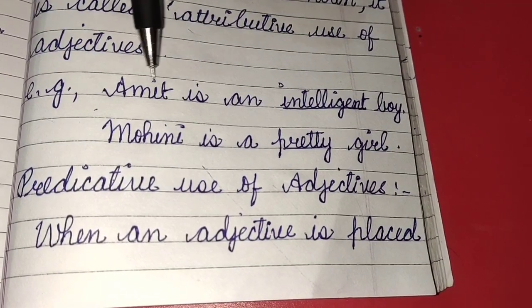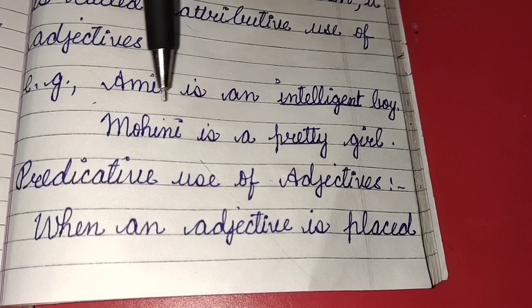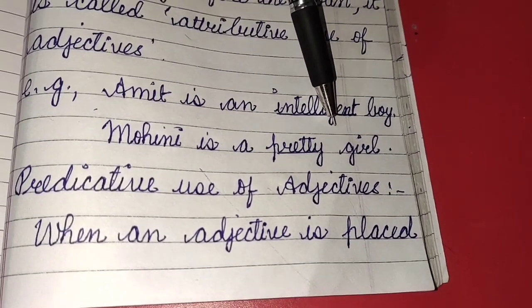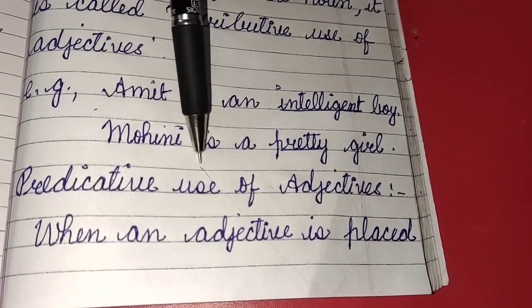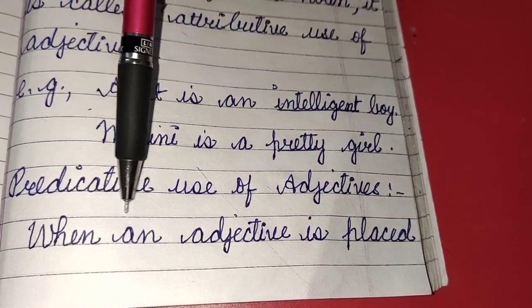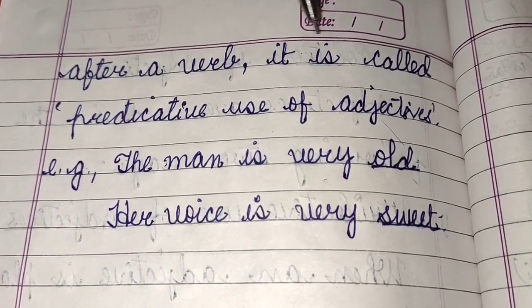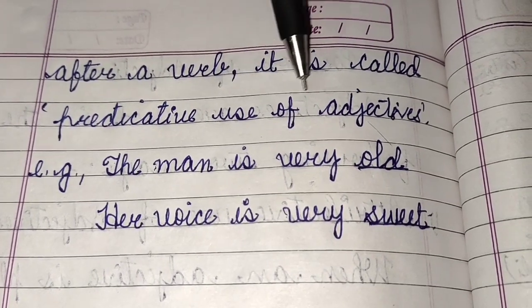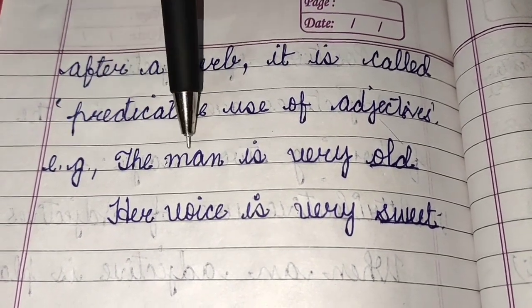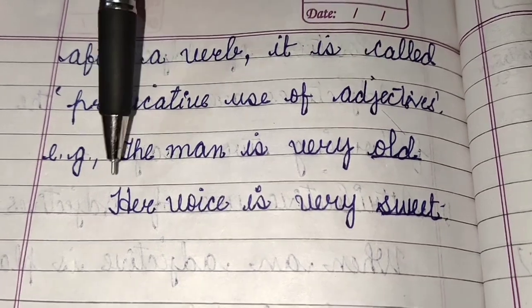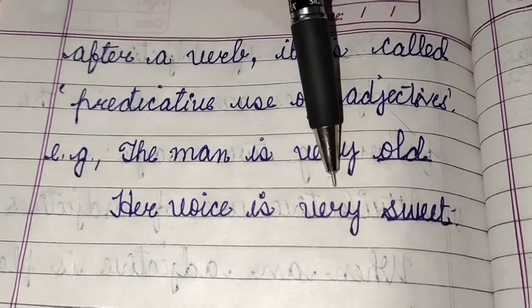For example, Amit is an intelligent boy. Moini is a pretty girl. Predicative use of adjectives. When an adjective is placed after a verb, it is called predicative use of adjectives. For example, the man is very old. Her voice is very sweet.